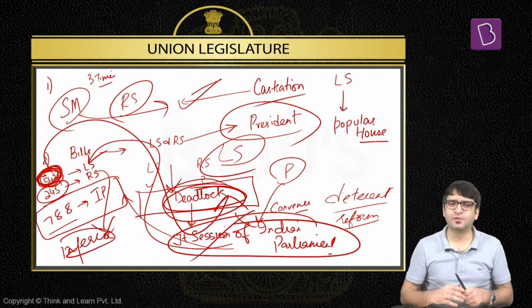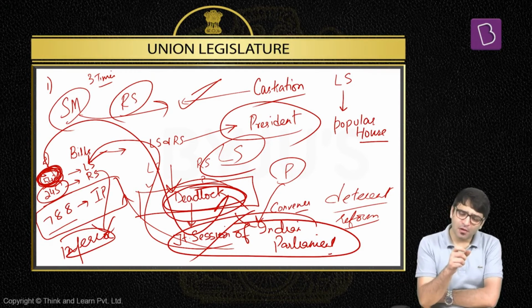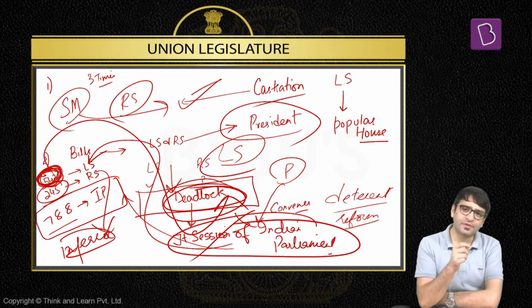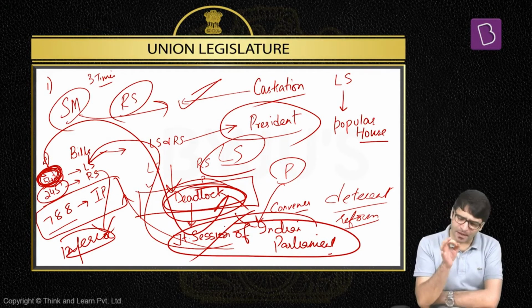Which means, what is the relevance of Rajya Sabha? Number one, it prevents the hasty bills from being passed by the Parliament. Number two, all bills are to be passed by Rajya Sabha as well. If joint session of Indian Parliament is viewed as an inferior role of Rajya Sabha, only 3 times a joint session of Indian Parliament has been convened. And a constitutional amendment bill shall have to be passed by both houses of the Indian Parliament, that too separately.